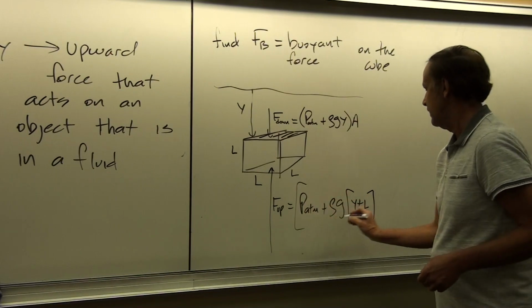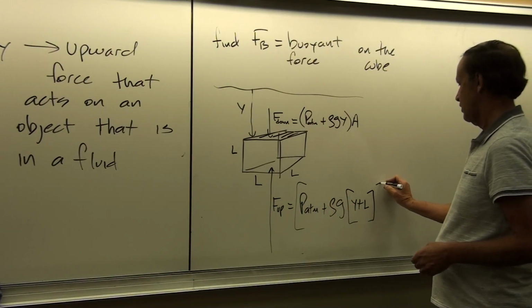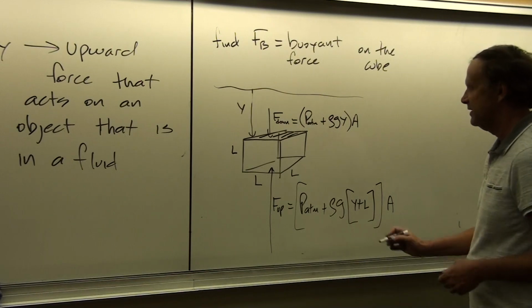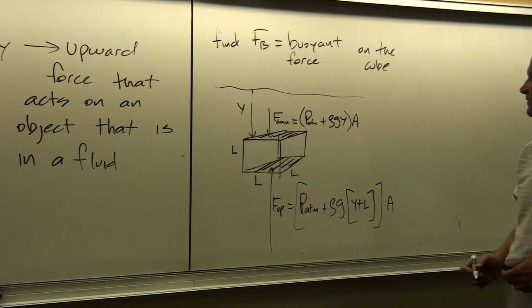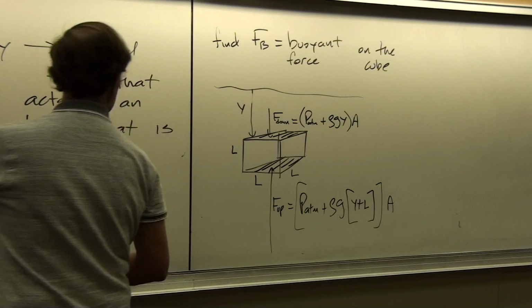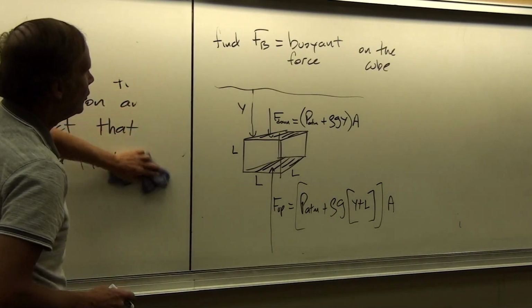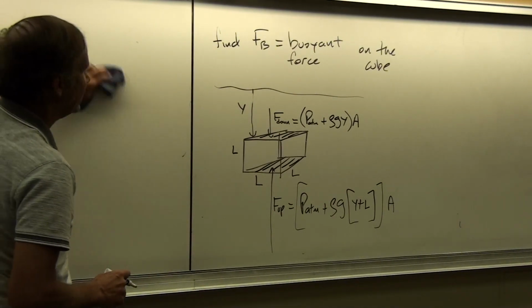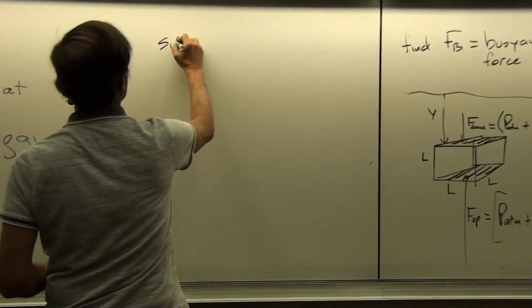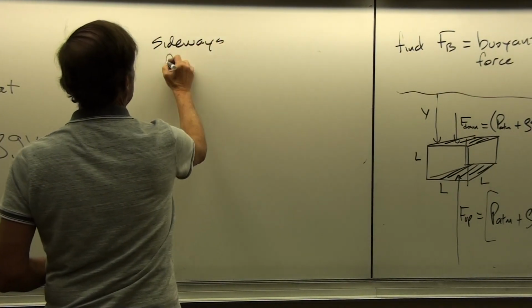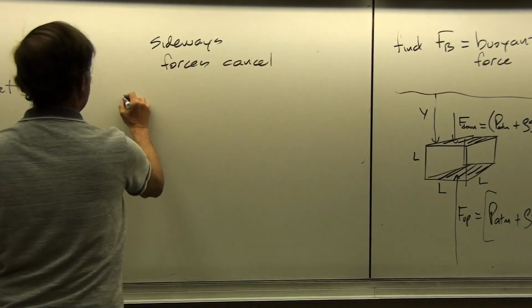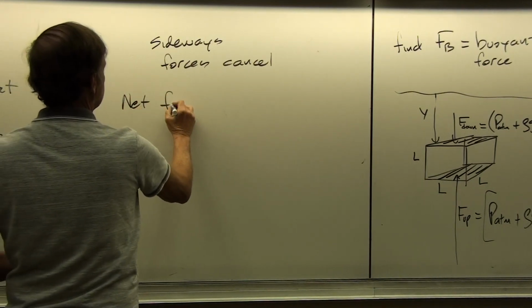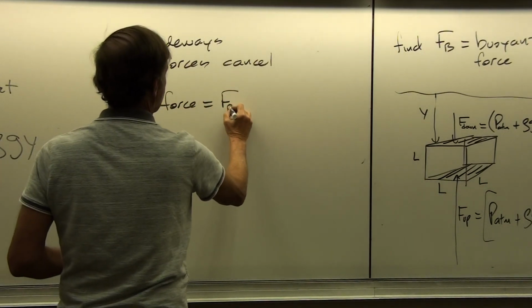And so that's all then multiplied by A, which is the area of this lower face. But because we chose a cube, the area of the lower face is equal to the area of the upper face. So now we can find the difference in force, and that should be equal to the buoyant force, because all the sideways forces should cancel. So F net is the buoyant force.